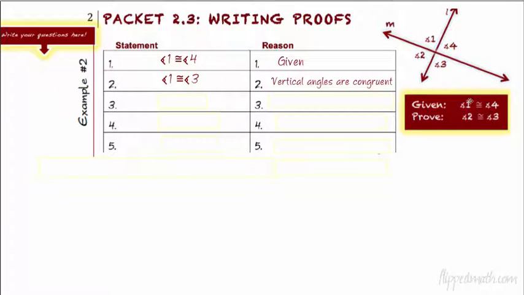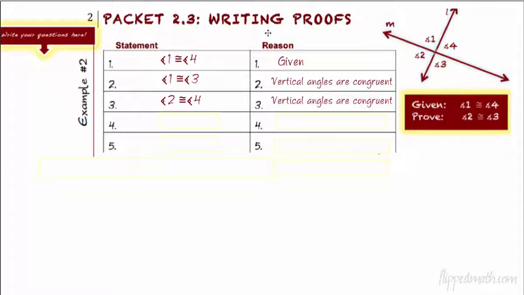All right, so what about the other one they gave us? Well, they gave us angle 4 in the given. Okay, I always look in my given. What did they give us? Angle 1 and angle 4. So what do we know about 1? Well, it's vertical to 3. What do we know about 4? It's vertical with 2, so they're congruent to each other. So I'm going to write that down. 2 is congruent to 4. The reason why is vertical angles.